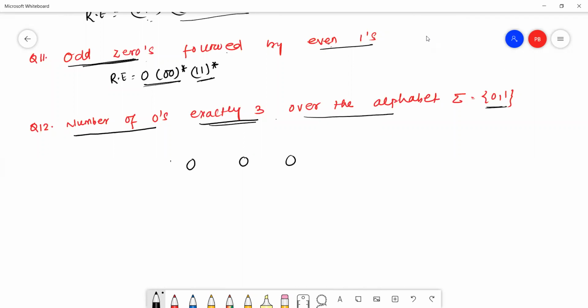So we can take 1 star on the left side, and 1 star here, here and here, meaning any number of 1s in any combination, but the number of 0s must be 3. This is the regular expression of the given question.